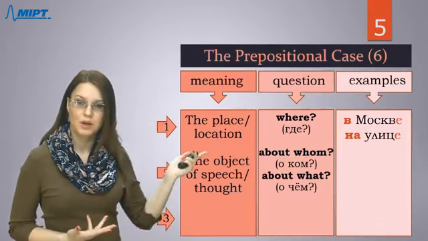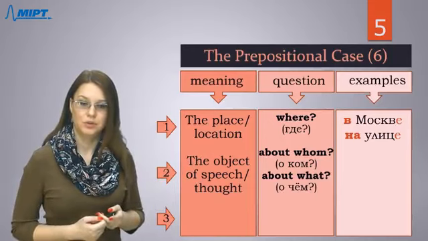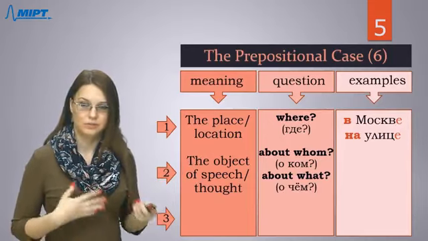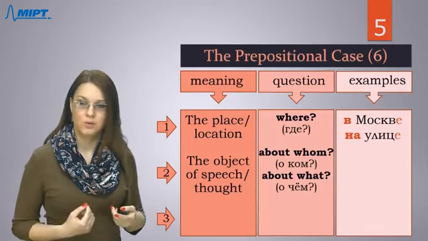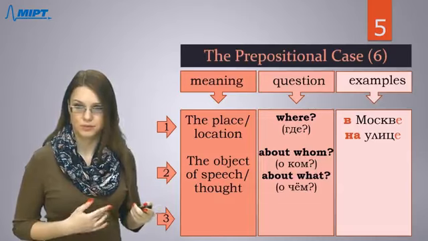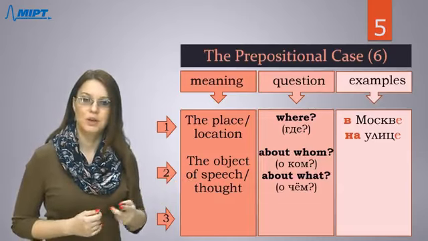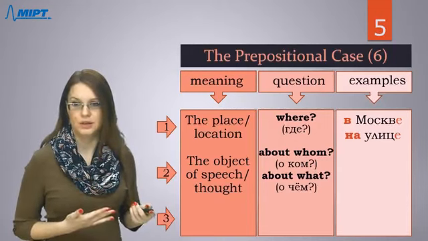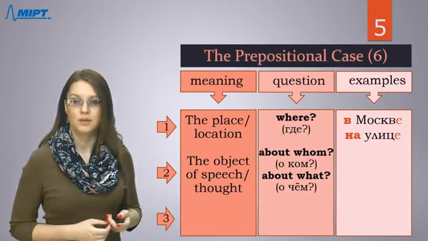О ком, if we're talking about a person or an animal, you use this question. О ком, if you're talking about animate nouns, and о чем, if you're talking about some objects or any inanimate nouns.